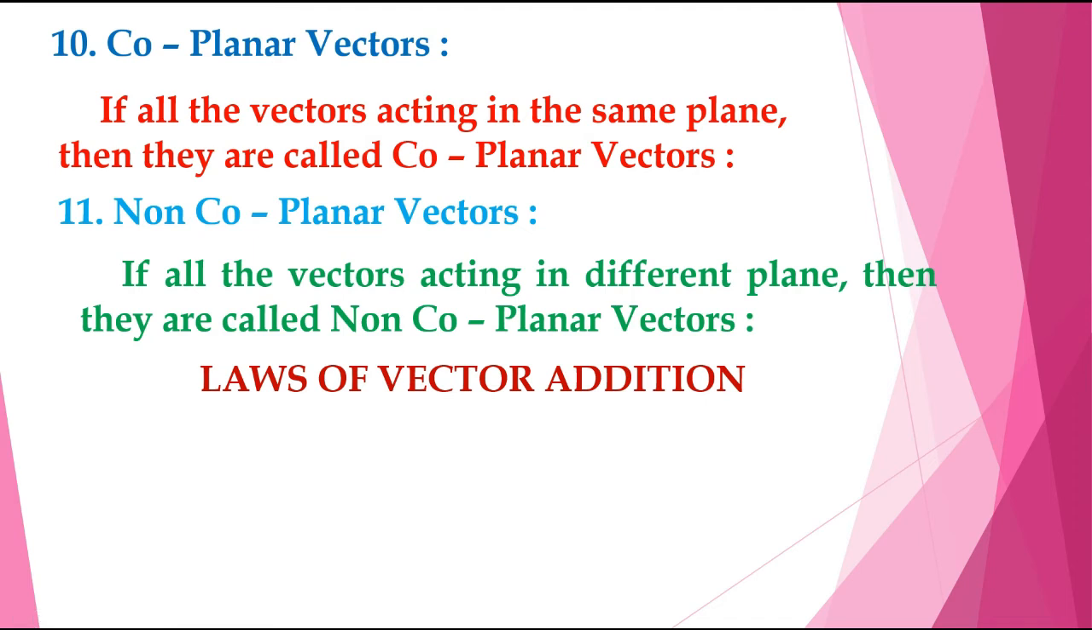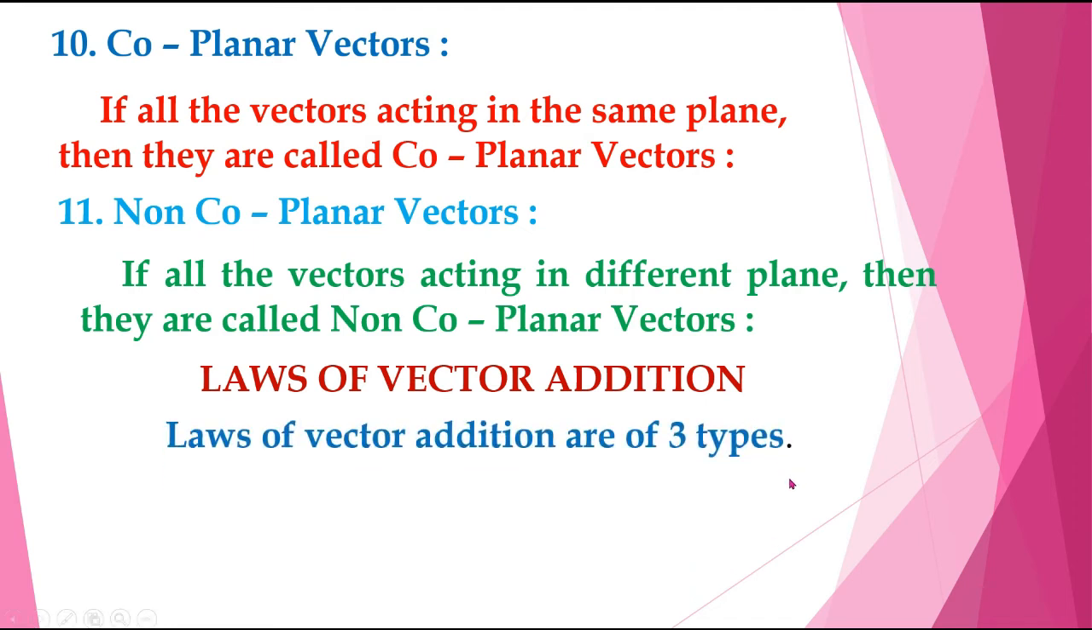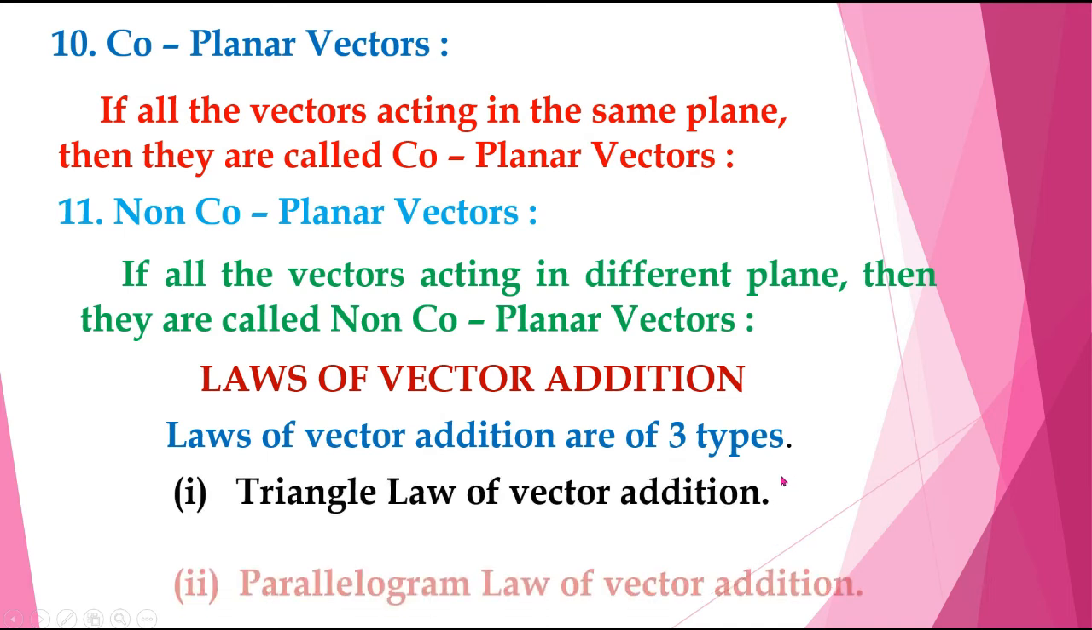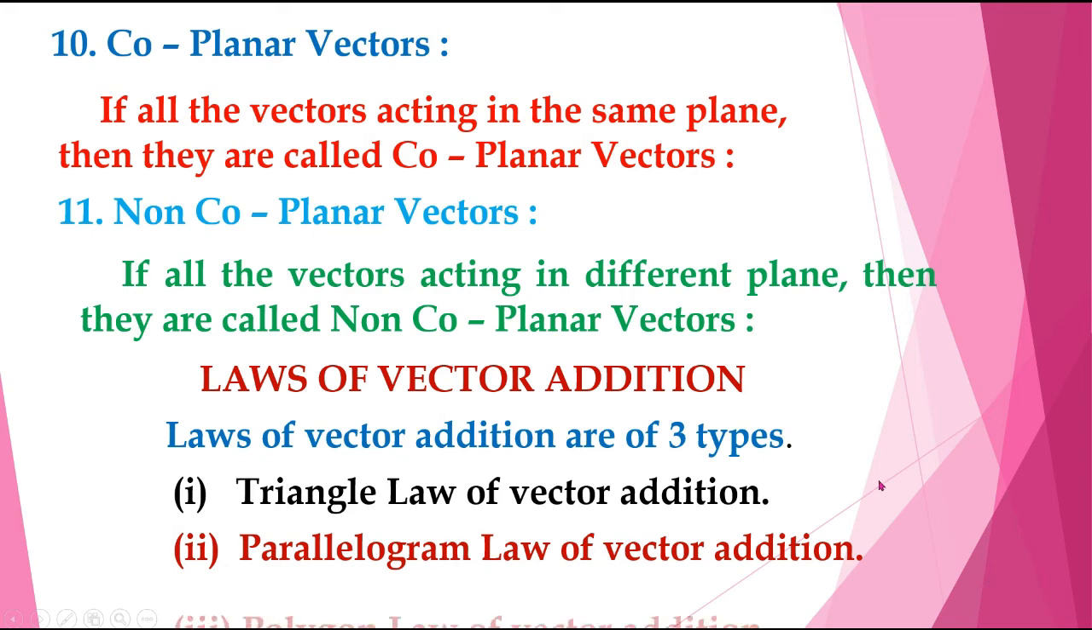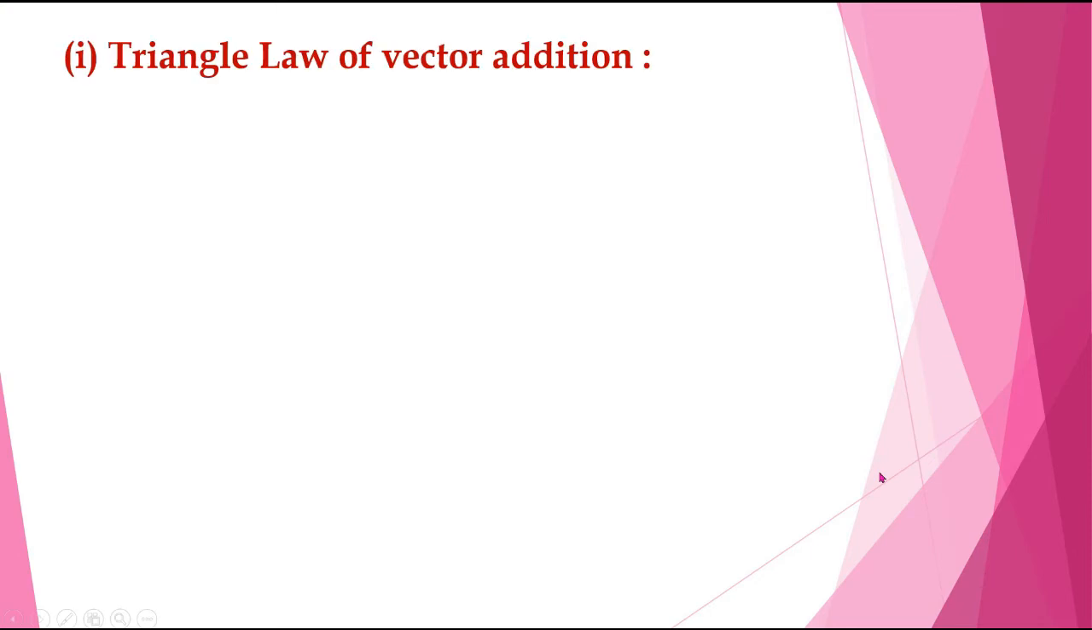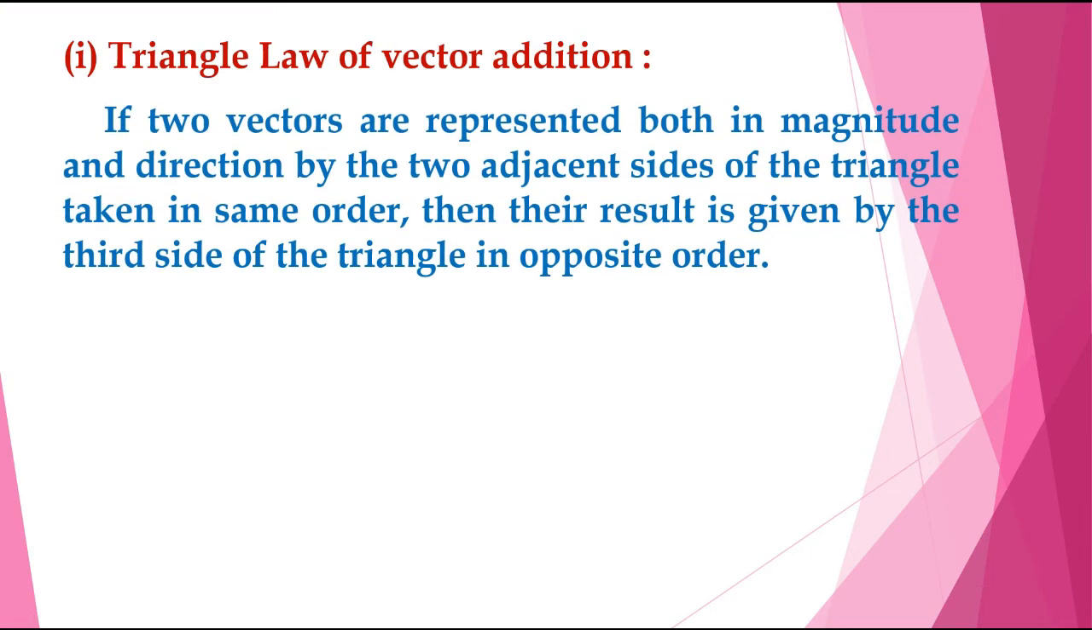So, laws of vector addition. Laws of vector addition are of three types: triangle law of vector addition, parallelogram law of vector addition, polygon law of vector addition. Triangle law of vector addition. If two vectors are represented both in magnitude and direction by two adjacent sides of a triangle taken in the same order, then their result is given by the third side of the triangle in opposite order.